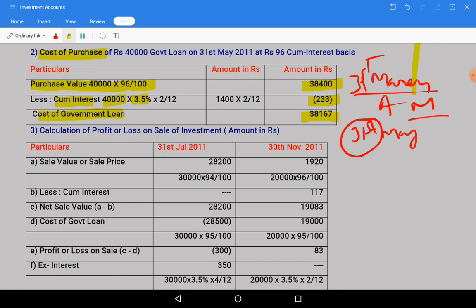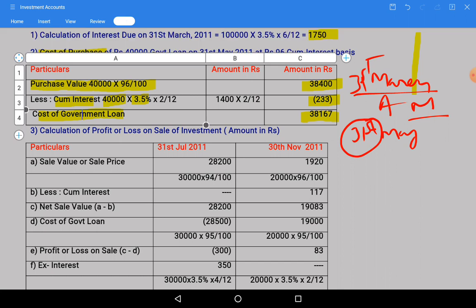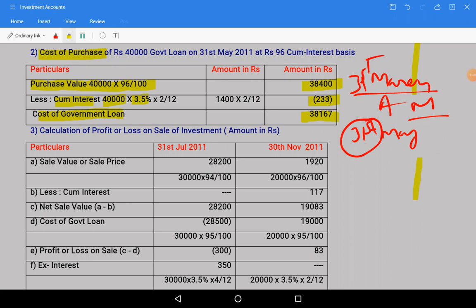For typing it takes time, that is why I already made the calculation in class, so I don't want to waste the time by typing each and everything.